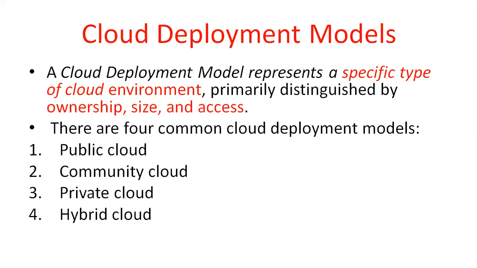The specific type of cloud environment is distinguished by ownership, size, and access. If it is a large size, it comes under the public cloud. If it is a small size, it comes under the private. Then accessibility: who will access this type of cloud?